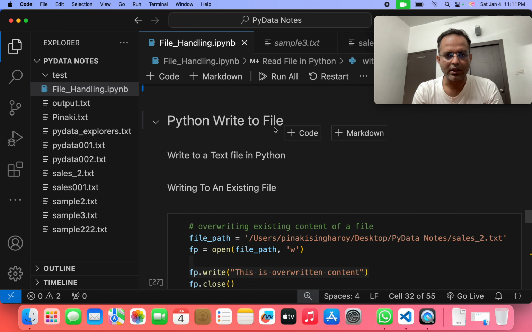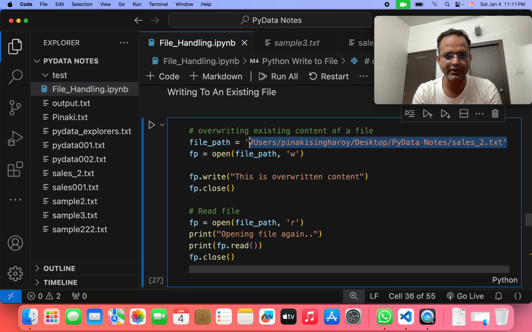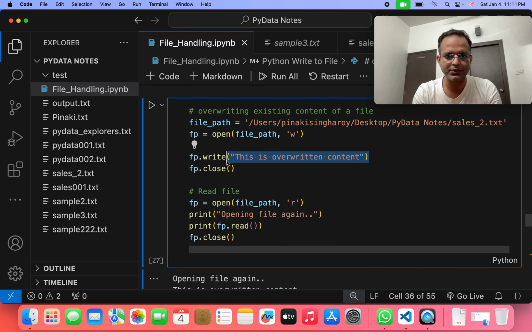Then Python write to file, how can we write the file? If we want to write anything on the file, we use the file name. We give the path of the file, sales_2.txt. This is the total path of this file. Then we open that file in the write mode. Then we write any particular line. We want to write here, this is the overwritten content. Then we close that file.